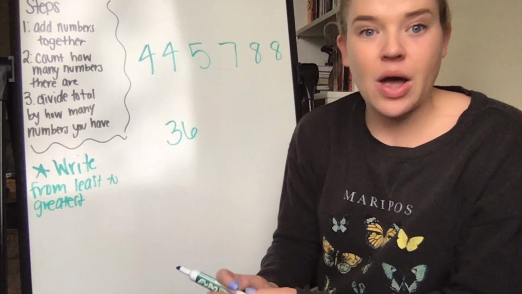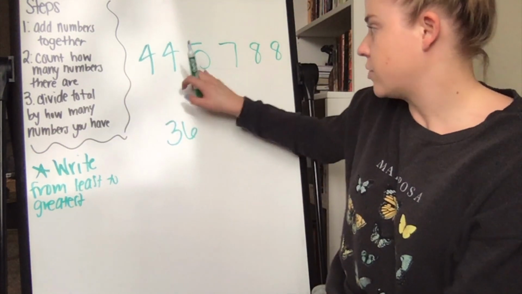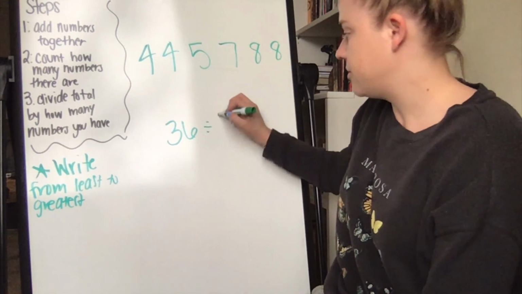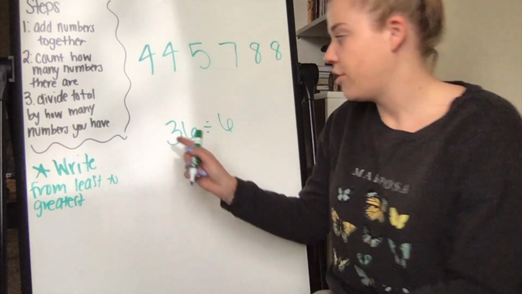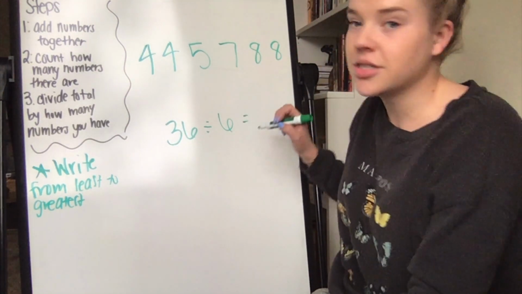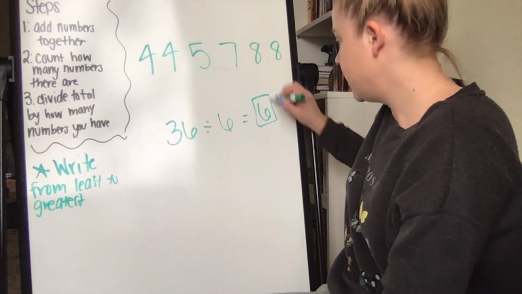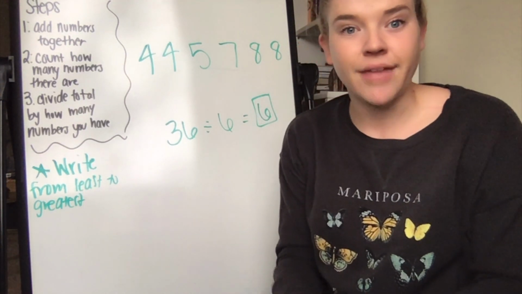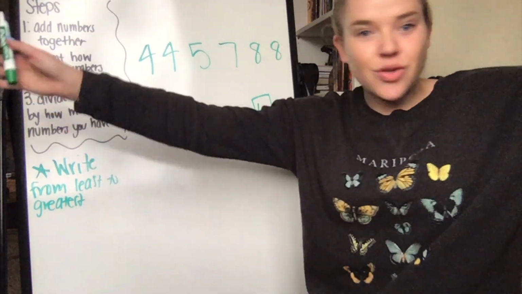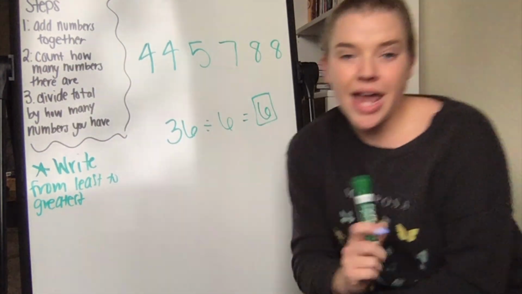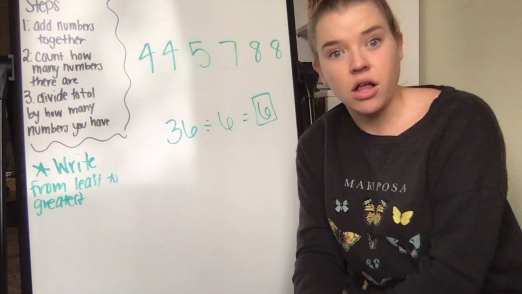Step 2, find out how many numbers I had. 1, 2, 3, 4, 5, 6. Step 3, divide by how many numbers I had. So 36 divided by 6 equals, pause it, solve it, 6. My mean is 6. That's the whole thing. That's the whole thing, man. Yeah, that's it. Okay? Now, I don't think mean was that hard at all.